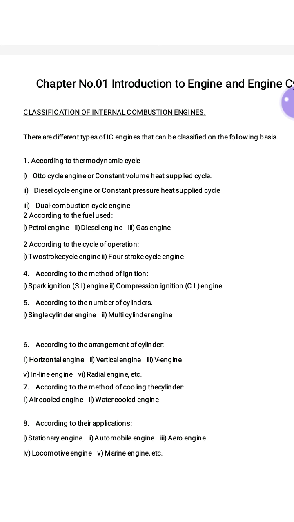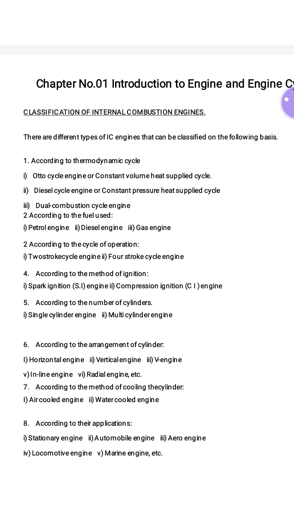First, Otto cycle engine, which is also called the constant volume heat supplied cycle. Second is diesel cycle engine, or constant pressure heat supplied cycle. And third one is dual combustion engine.